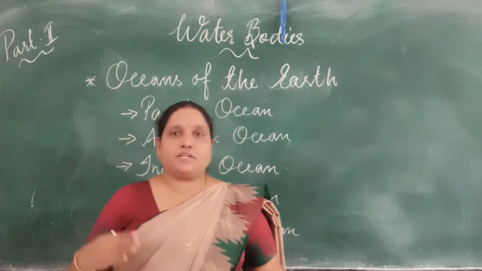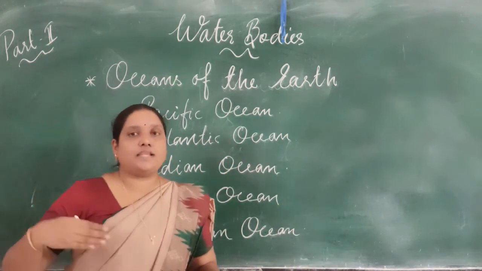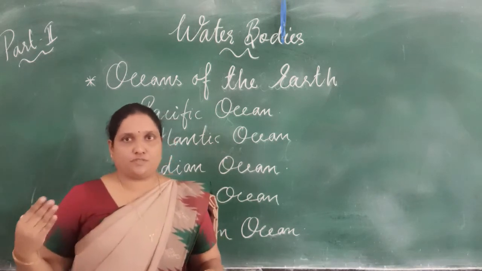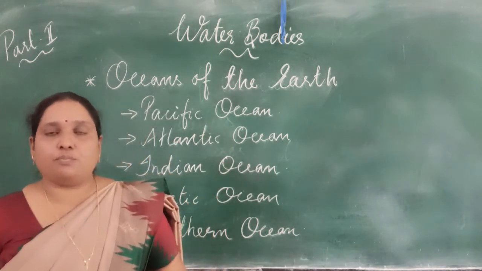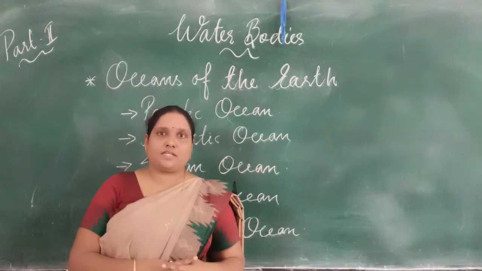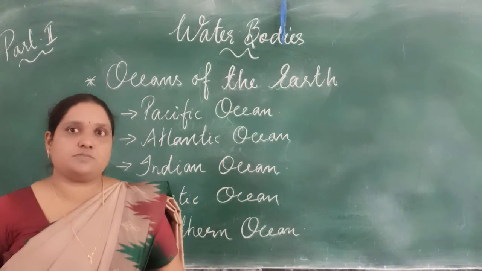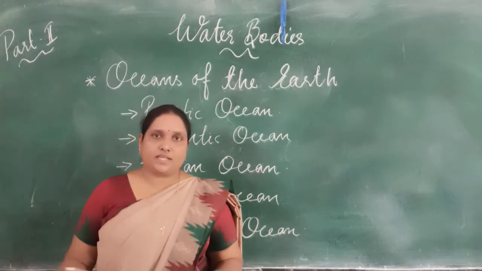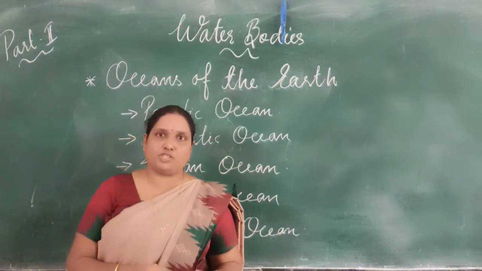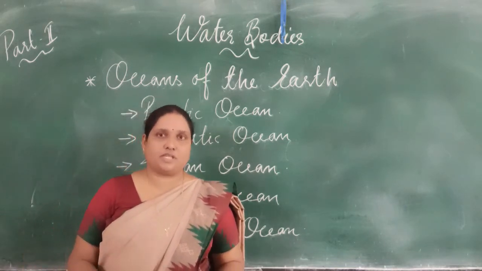In the next part of our video, we will study the characteristics of oceans and the uses of oceans. It is used as a living place for marine animals, and we get salt and different minerals from it. It is used for transportation, and it helps in precipitation. All these are the importance of oceans, which you also have to study as a question and answer.